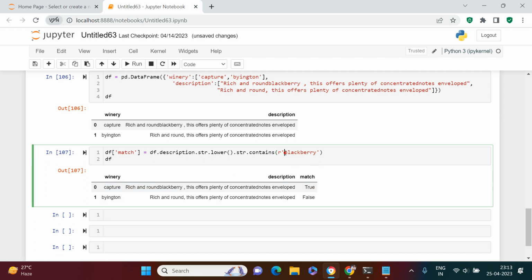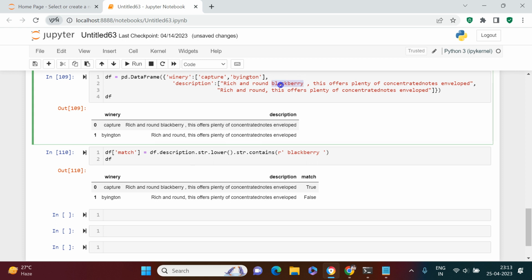So for that, what you might be thinking is, just give a space over here and a space over here. Then in that case it will look for only independent words, right? Let's try to run this. So here it says false, which is okay, right? Here this is not an independent word, so that's why it is not giving a match. So to fix that, if you see this and if you run this, here it gives a match, right? Bingo, it is sorted. But here is the thing. Let's think. I mean, something like this we don't want to have, right?